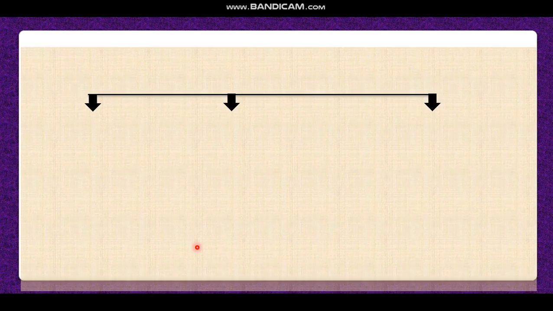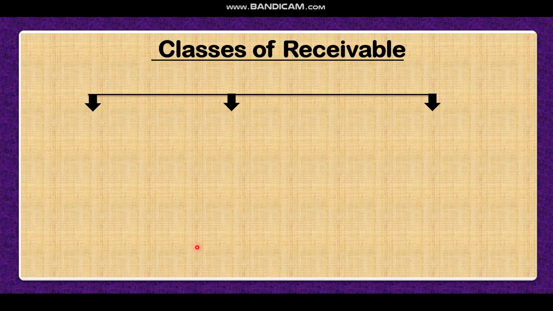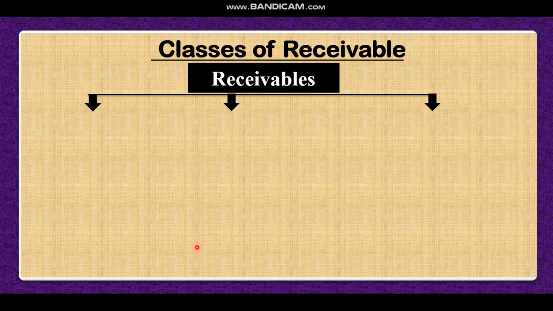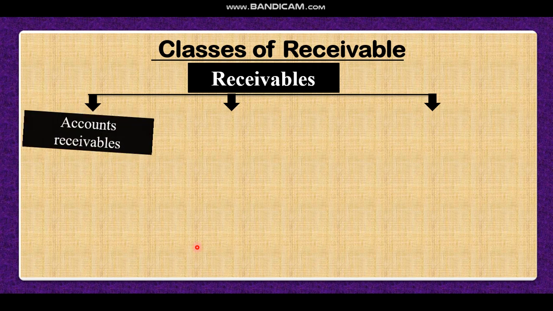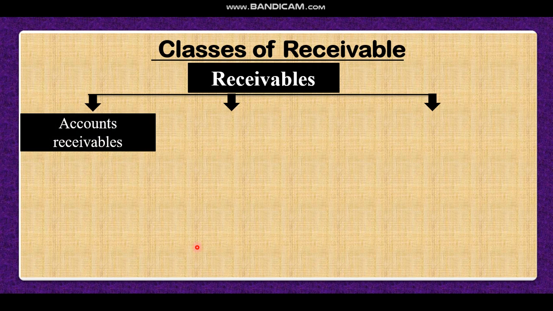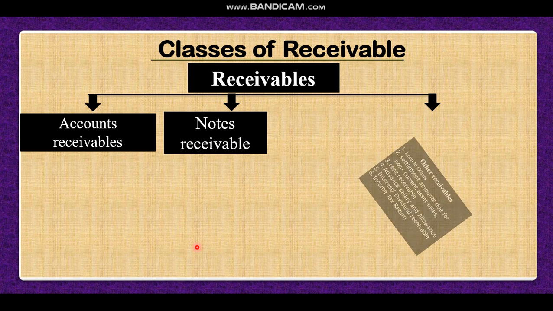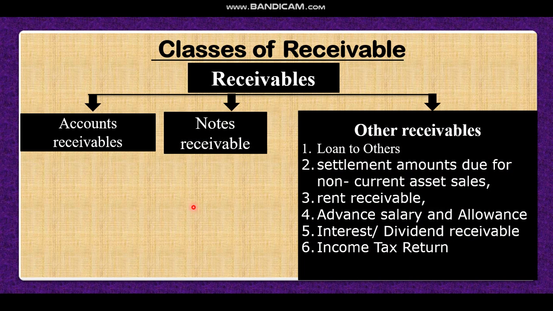Dear student, now types of receivable, classes of receivable. Dear student, receivables are of three types. Number one, account receivable, which I have discussed earlier, the name of this chapter. Note receivable, then other receivable. Number one, account receivable. If we sold goods on credit, that is account receivable. That means account receivable is created from sales. On the other hand, note receivable is created from account receivable.